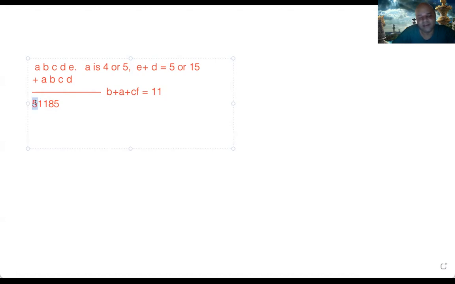Are you following me? See, this 5 you will get because A is 4 plus 1 carry forward coming from this. Okay, so B plus A, but B plus A we don't know. Together it might also have got the carry forward from the previous digit. So we don't know whether the carry forward of the previous digit is 0 or 1. But definitely, when you add it, B plus A plus carry forward comes to 11, and that's how you are getting this 1 digit here, and 1 getting carried forward to the previous one, giving you 5. Okay, that is how you get this 51. So B plus A plus carry forward is equal to 11. Okay, this is also a clue.